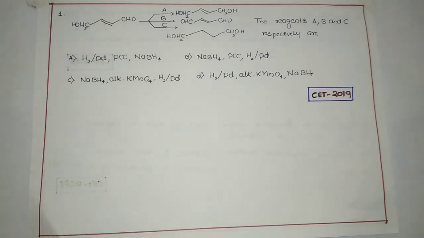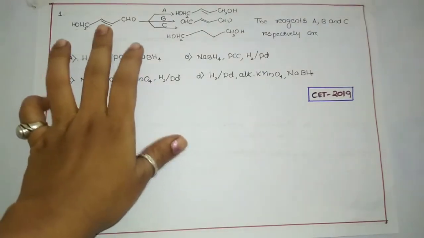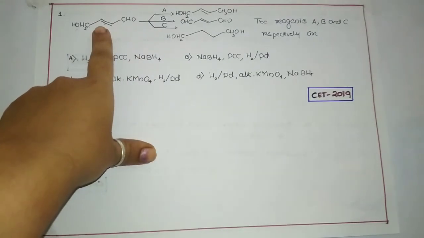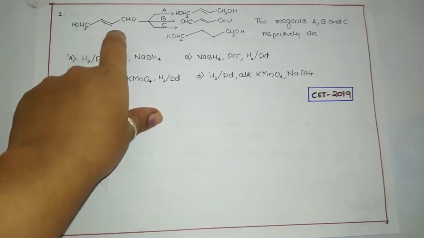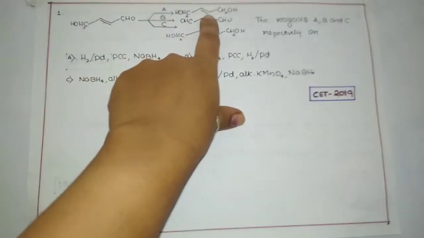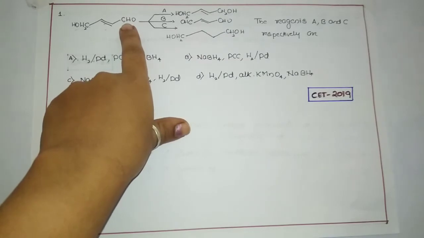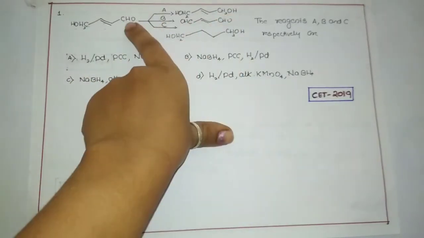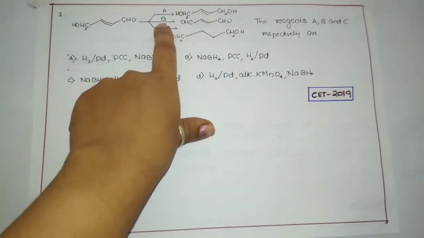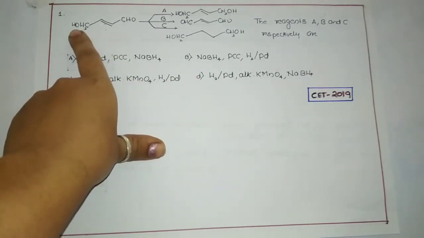Okay, fine. So let us move to the question over here. This is from CET 2019. They have given a compound which consists of an alcohol group and an aldehyde group. At the same time we have an unsaturation, meaning a double bond is present here. When this compound is treated with a reagent A, it gives the product where this aldehyde group is converted into an alcohol.